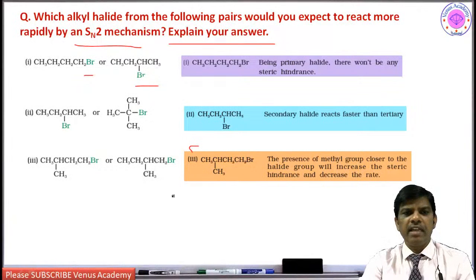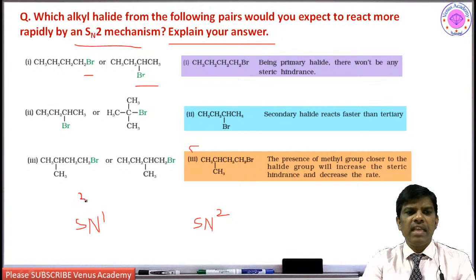So let me write again, this is SN2 and this side SN1. SN1 is favorable in tertiary alkyl halides, whereas SN2 is favorable in primary alkyl halides.